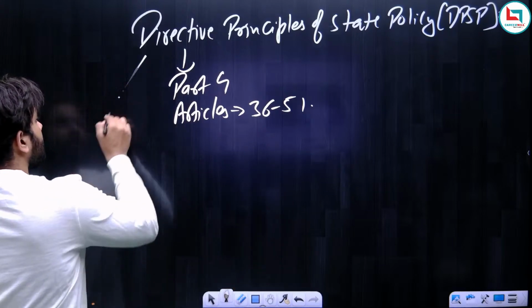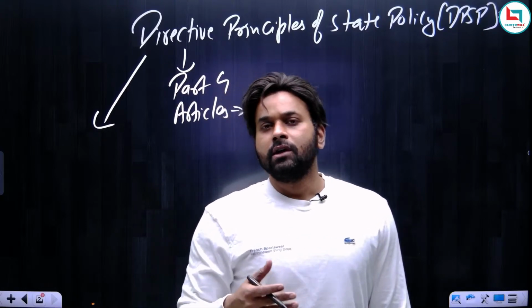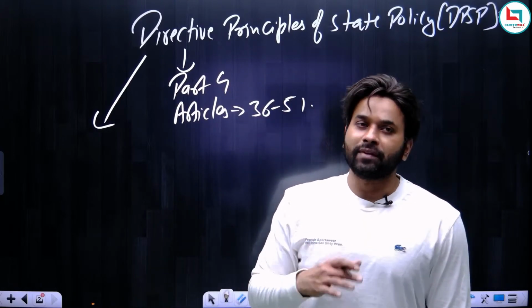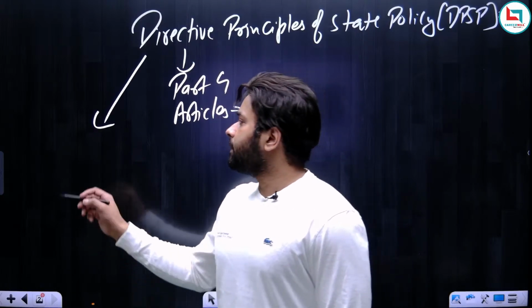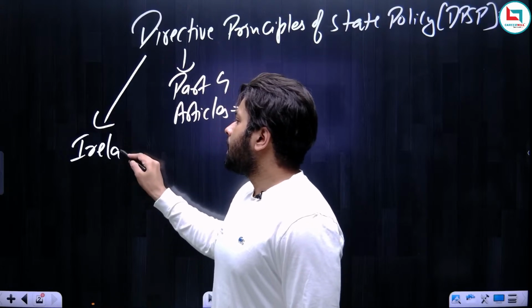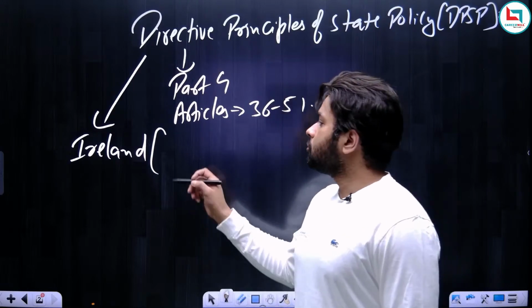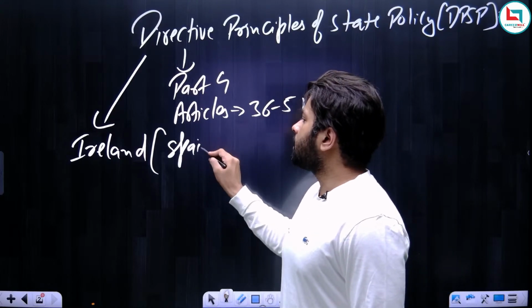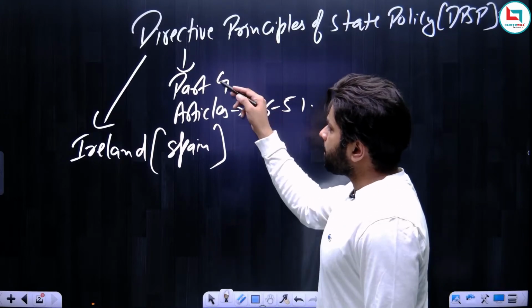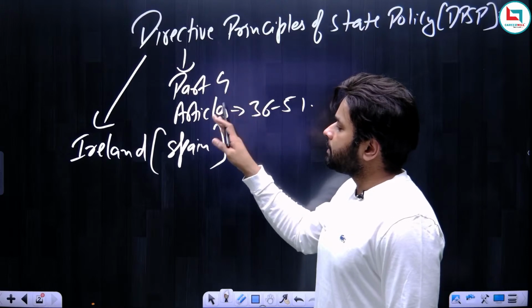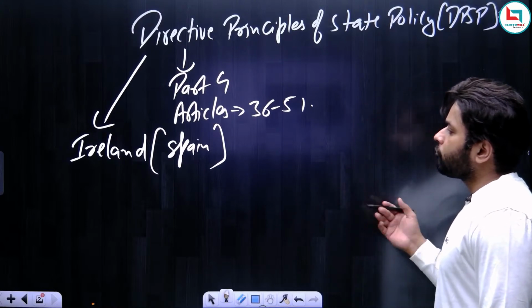Now one more thing. We all know that while framing the Constitution, we borrowed many things from different constitutions. DPSP has been borrowed from the Constitution of Ireland, and this is an important question even for examinations. But one more thing you have to remember: Ireland borrowed DPSP from Spain. But when it comes in the examination, we have to tick Ireland. So this chapter is under Part 4, Articles 36 to 51, and it has been borrowed from Ireland, and Ireland borrowed from Spain.